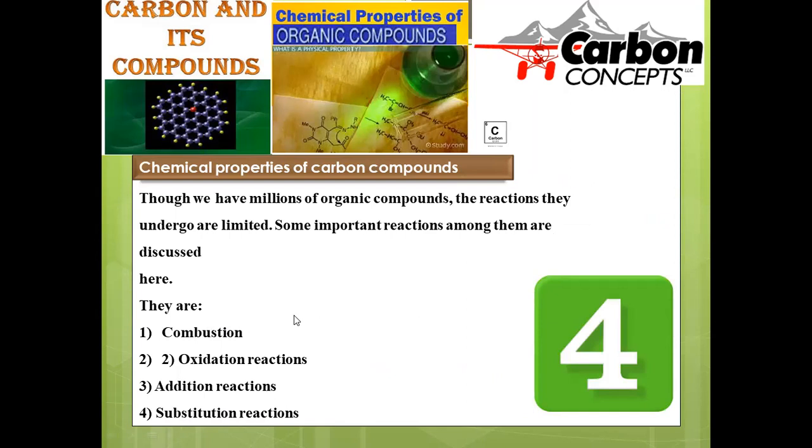Though carbon compounds are available in great quantity, the basic types of reactions are these 4 categories only. Whatever the chemical reaction, we can categorize it into these 4 types only.